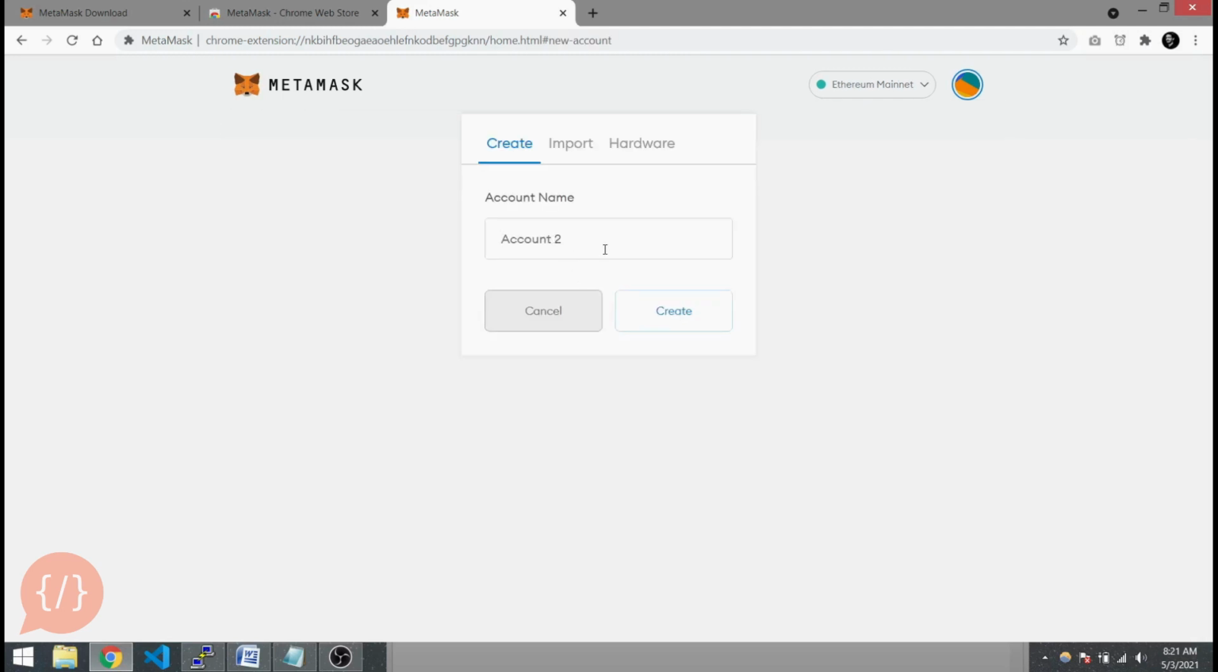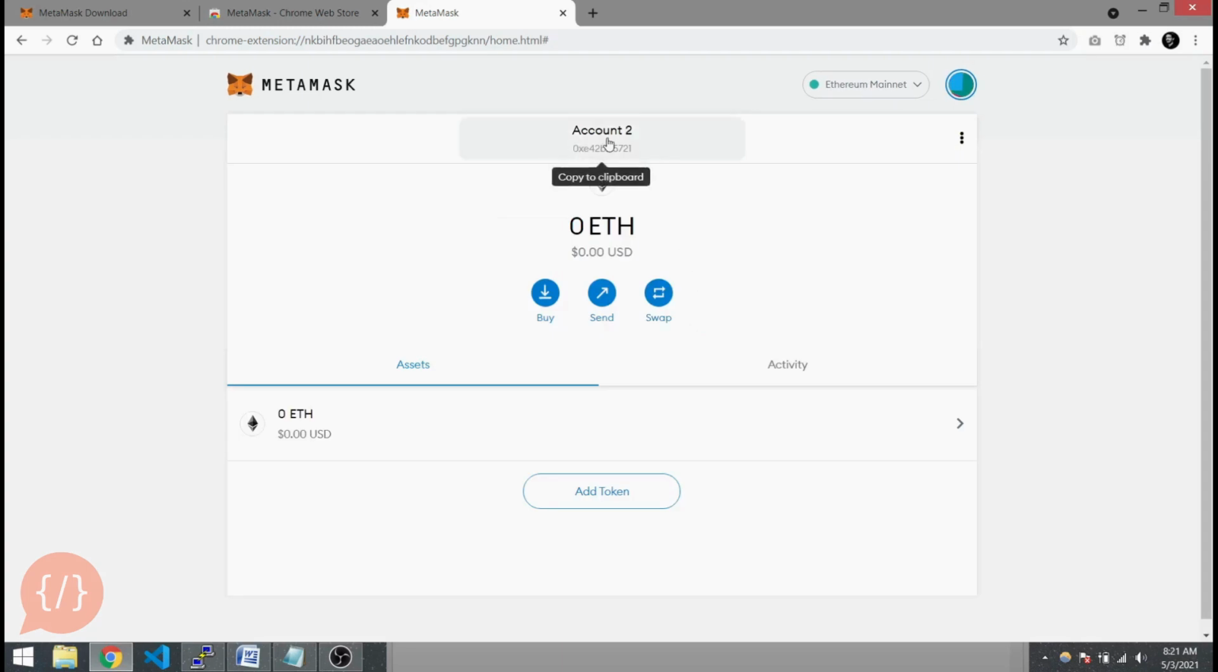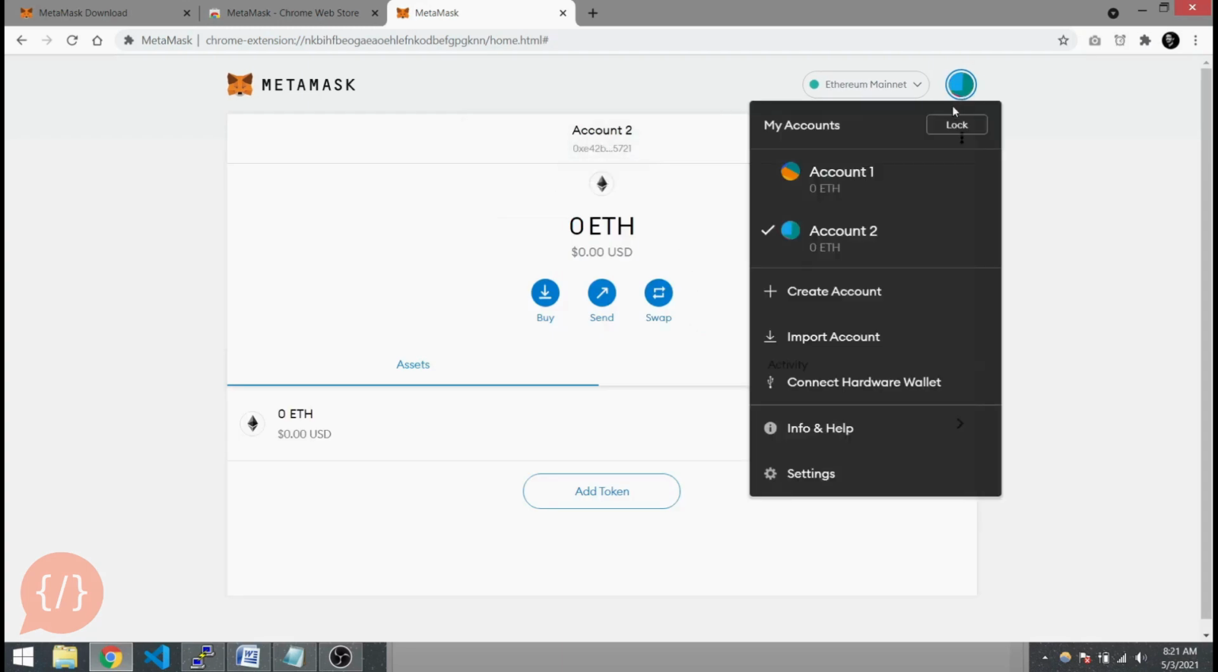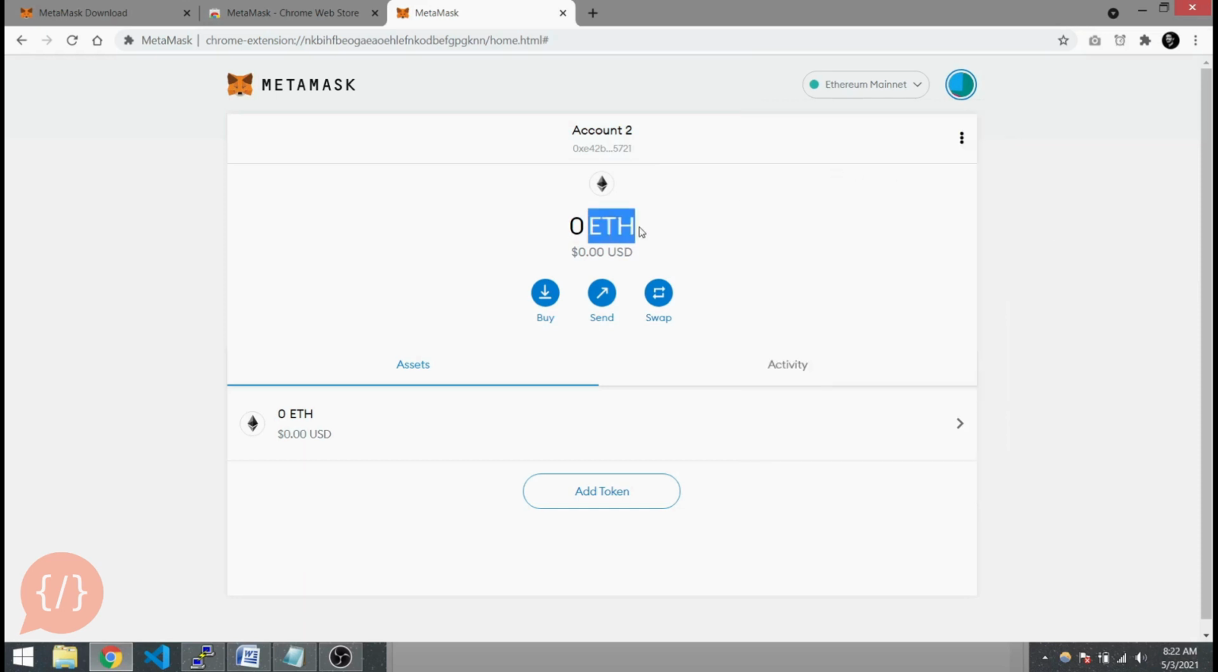Let's name it account 2 and create. So here we go. It's just that simple. And here's our previous account, account 1, and here's our newly created account, account 2. And as you can see, there are no Ethereum in these addresses, of course. Here you can see your assets or ERC20 tokens, ERC721 NFT tokens, etc., and the activity from this account.